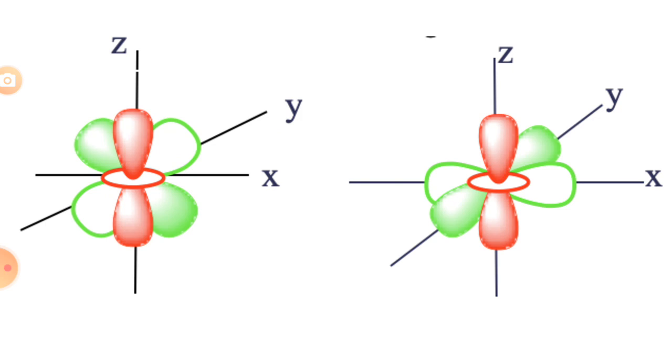There are three different orbitals in the t2g set: dxz, dyz and dxy. So these three orbitals are there, and these three orbitals have different energies because the shapes of the orbitals are different.